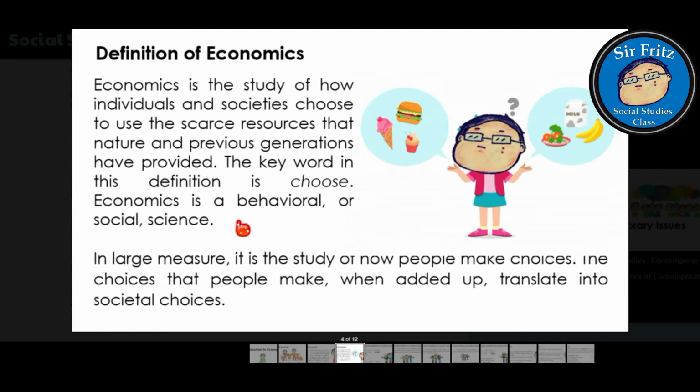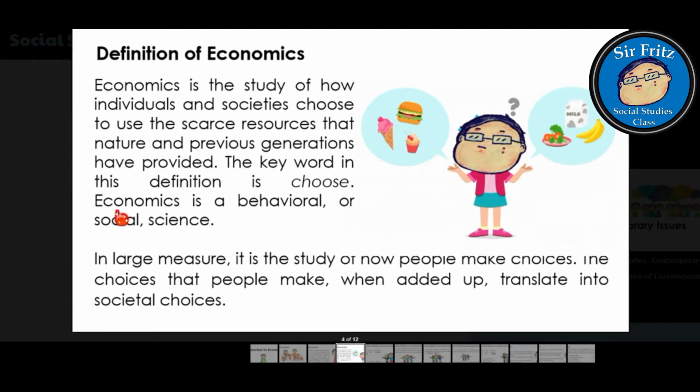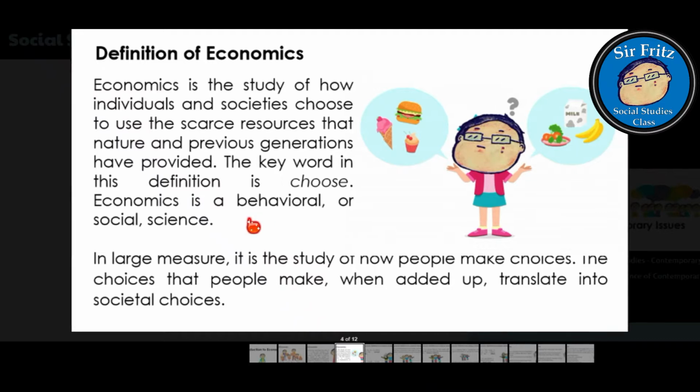The key word here is choose, because economics is a behavioral or social science, and that is what we are trying to understand: how people react and make decisions based on the resources around them. In large measure, it is the study of how people make choices.